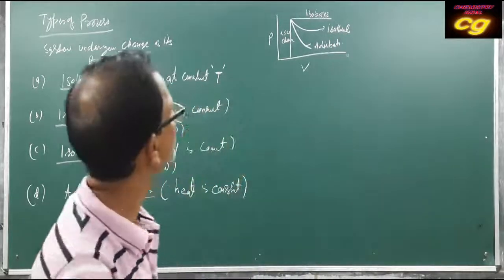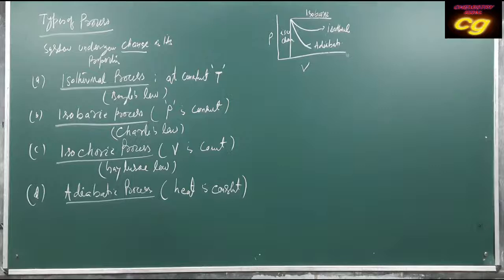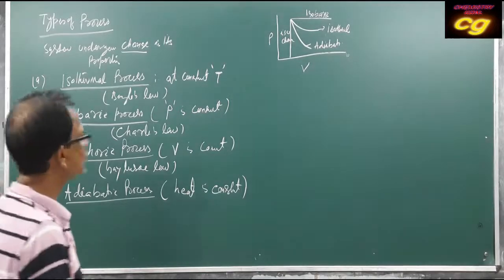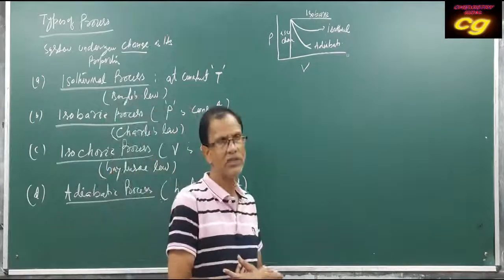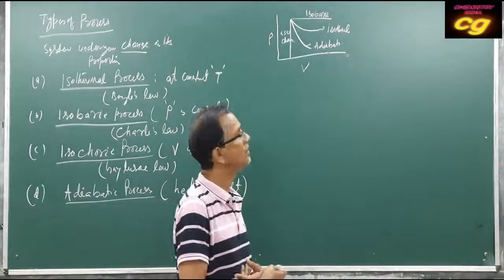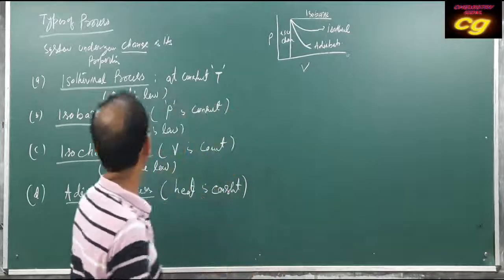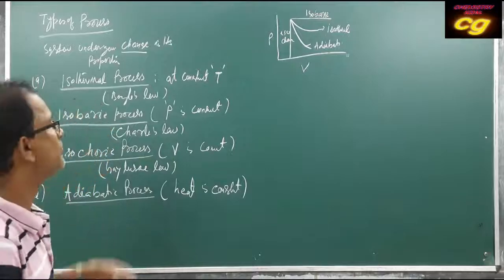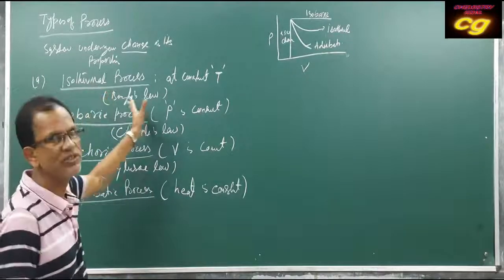This is a very important distinction between these types of process. When a system undergoes change in properties, keeping one property constant, different types of process are possible. Process means change of the system.